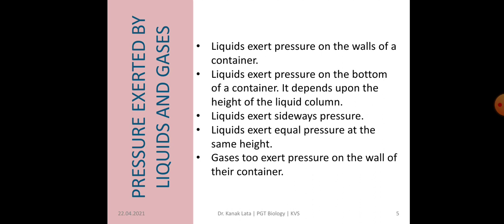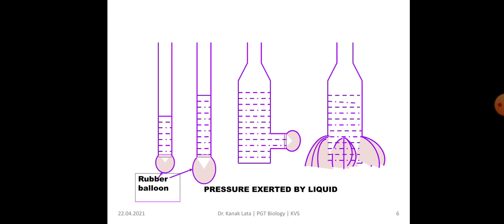Liquid also exerts pressure sideways, but liquid exerts equal pressure at the same height. Like that, gases also exert pressure on the wall of the container. In this figure, you can see the pressure exerted by liquid.